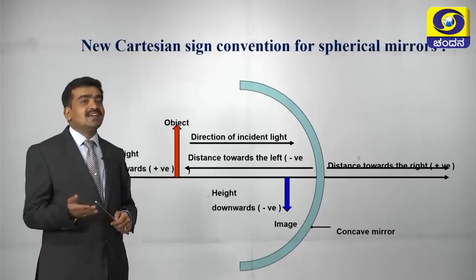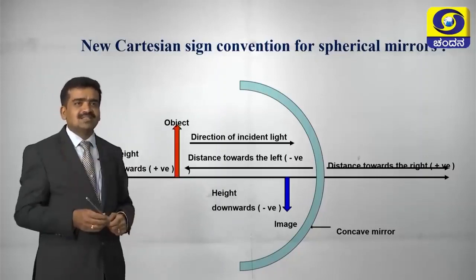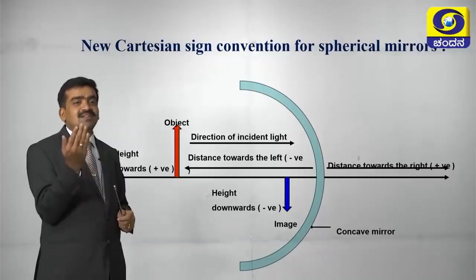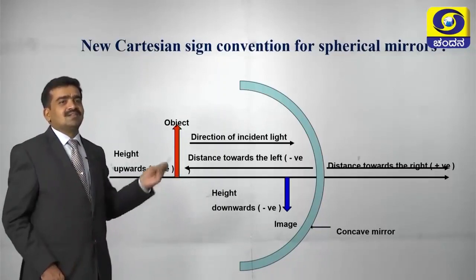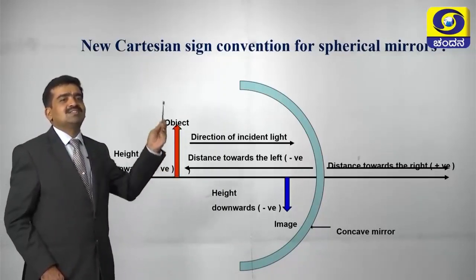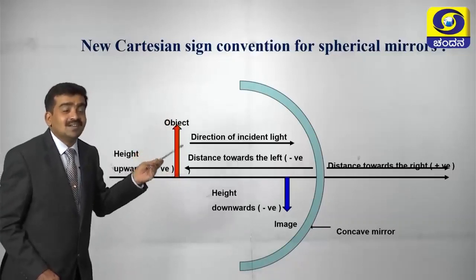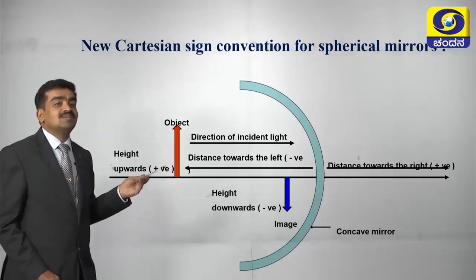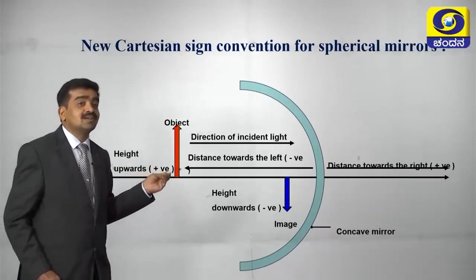Now, the new Cartesian sign convention for spherical mirrors. To solve the problems based on the mirrors, we have to know the sign convention, then only is it possible to obtain the correct answer. Here the object height is given, which is towards the positive side of the y axis, which is why the height of the object is always positive. Then the object is placed on the negative part of the x axis, that is why the object distance is negative. Height is positive, but object distance is negative from the pole of the mirror.